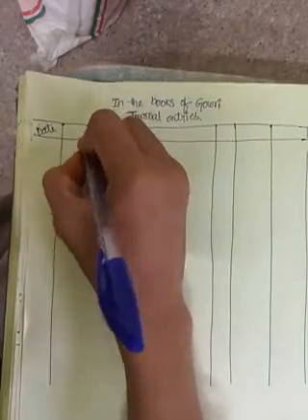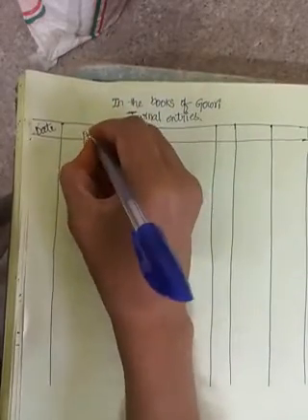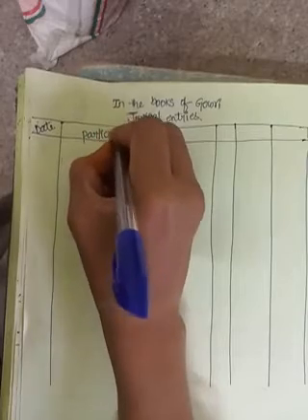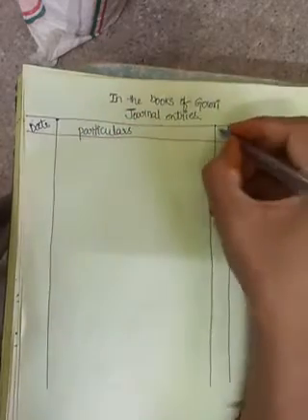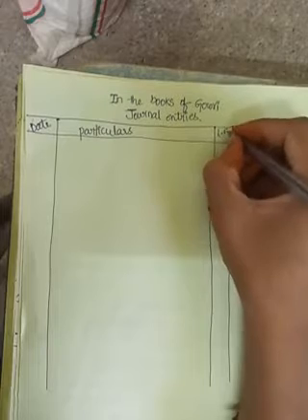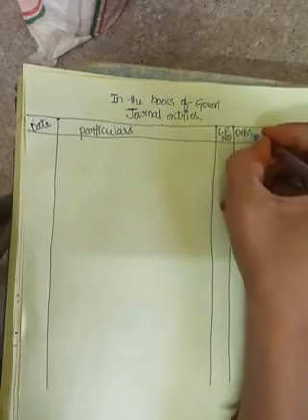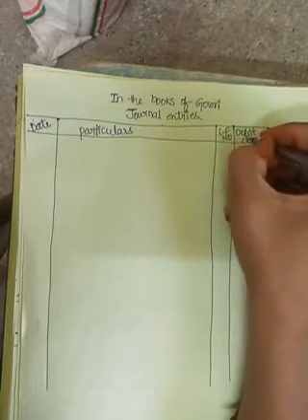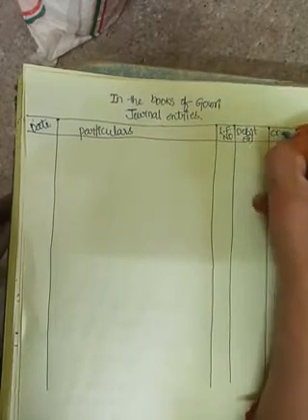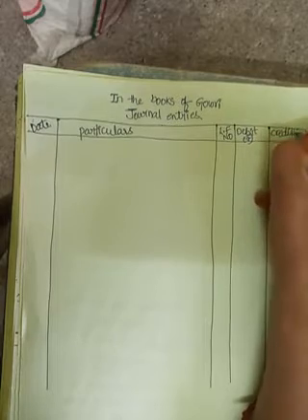Date, particulars, LF number, debit amount, credit amount. Okay, so in his book it is bills payable.